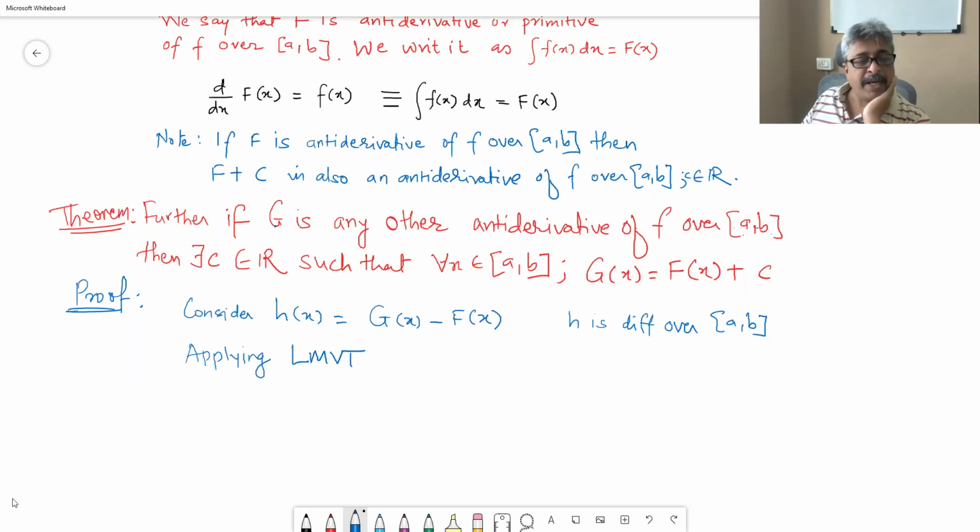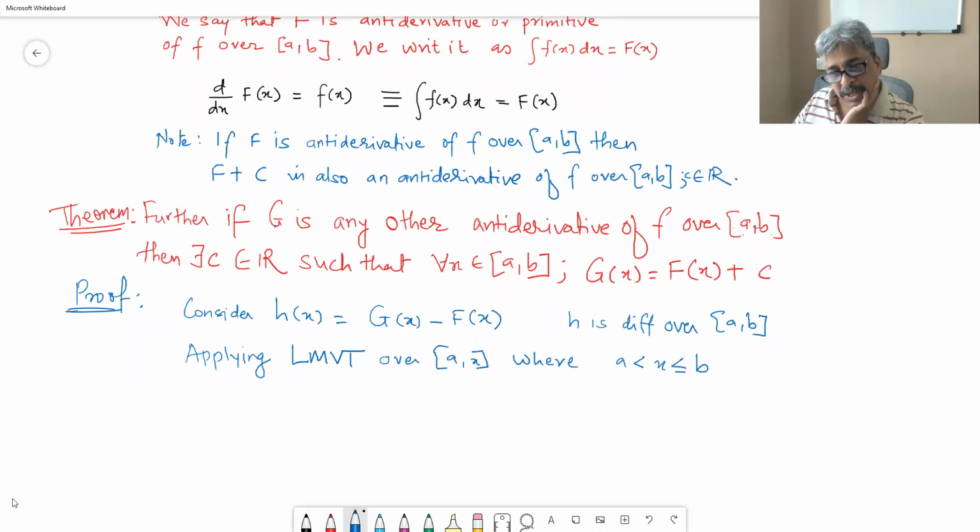Okay. Applying Lagrange's mean value theorem over the closed interval a comma x, where a is less than x is less than or equal to b, what do we get?